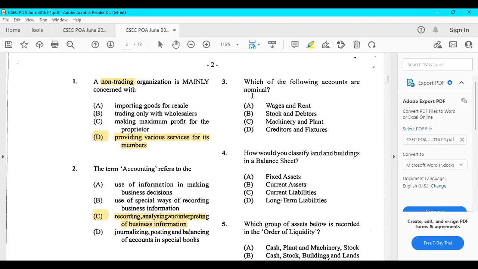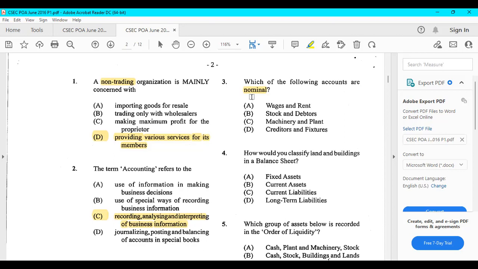Which of the following accounts are nominal? Firstly, you need to ask yourself, what is a nominal account? Nominal accounts are also called our temporary accounts, right? And these are our revenue and expenses accounts, right? So these are the accounts that we usually find in our income statements per se. We have what we call our real accounts or our permanent accounts. These accounts are the accounts of assets, capital, liability, right? These are found in the balance sheet.